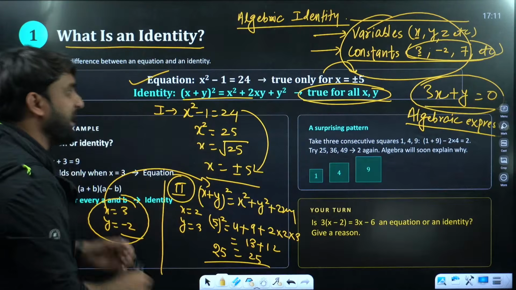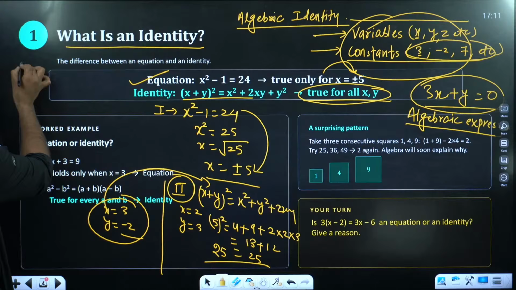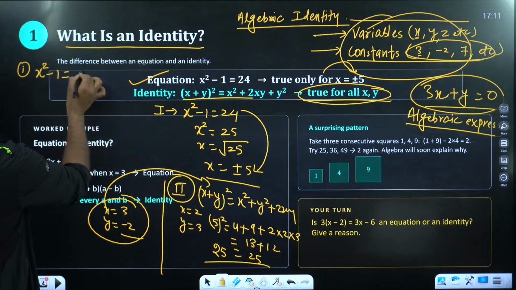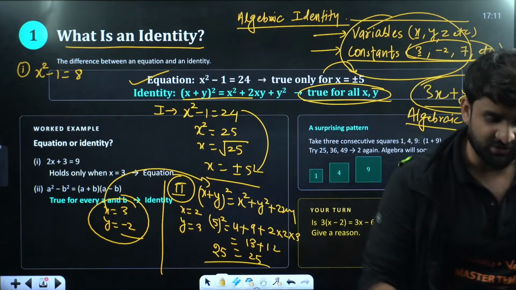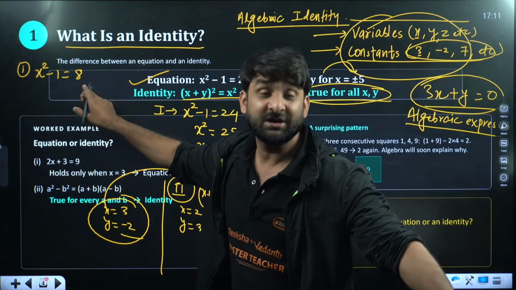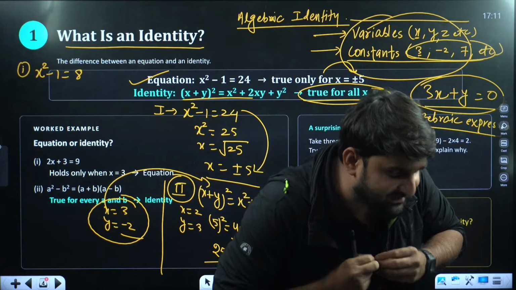So if I ask you, champion, tell me whether this is an equation or identity. This is x square minus 1 is equal to 8. Tell me, is this an equation or identity? Please write in the chat section. I'm waiting for the response in the chat section, everyone.